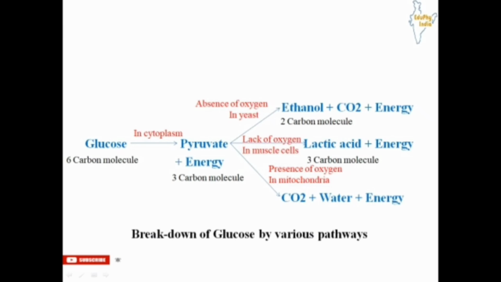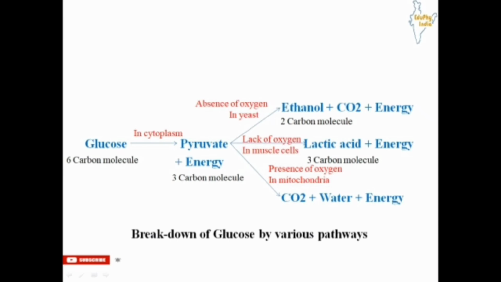The second is formation of lactic acid, releasing energy in the muscle cells in the lack of oxygen. And the third is formation of carbon dioxide, water and energy in the presence of oxygen in the mitochondria of our cells.